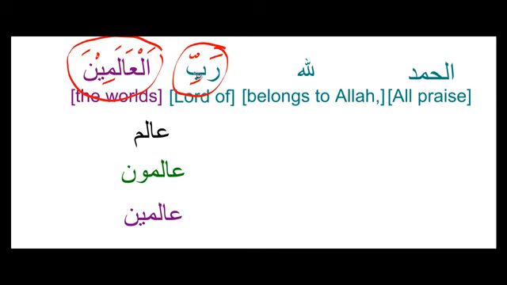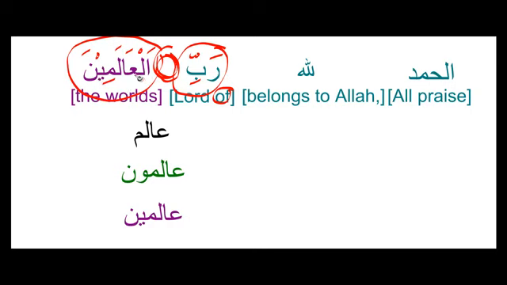So now Rabb has a kasra because of Allah, and al-alamin has a kasra because it's the mudaf ilay of Rabb. And so when we translate it, we know that the translation has to be Lord of, where of is hidden, although I've written it here. If you remember the last video, of does not actually have a presence in an Arabic sentence, and you just assume it based on the idafa structure. So of is hidden in the middle there. So we say Rabb, Lord of al-alamin, the worlds. And how do we know that? Because we realize that this is a mudaf ilayh structure based on the way it looks and context.